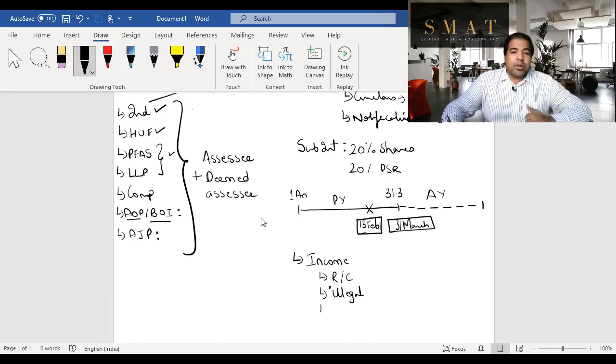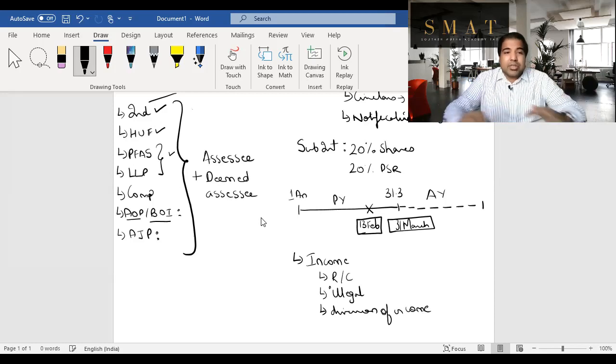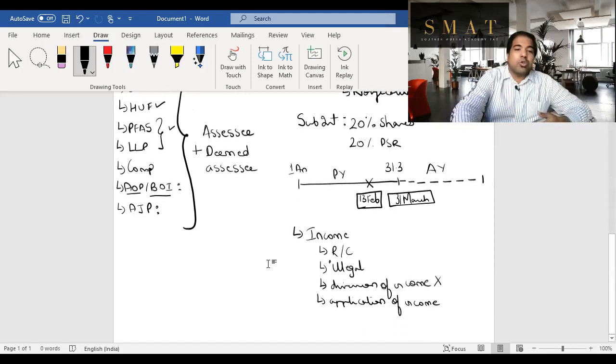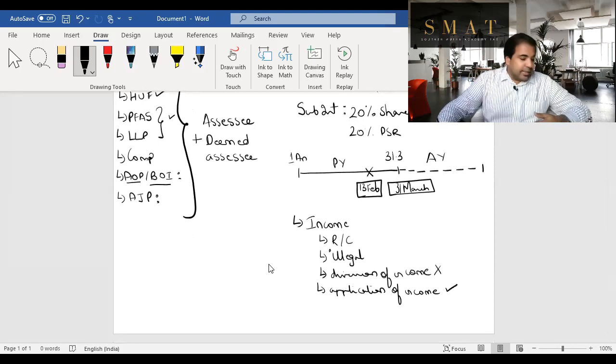it is taxable if it is discovered. Guys, there is something called diversion of income. Diversion of income is basically when before it even reaches you, you divert it. So in that case, there is no tax because you didn't receive it. Before you're receiving it, you divert it. That's called diversion of income, which is not taxable. But application of income basically means that you've earned some income and now you want to give it to someone, or let's say you want to donate it, etc. That is application of income. So it's reached your hands and hence it will be taxable.